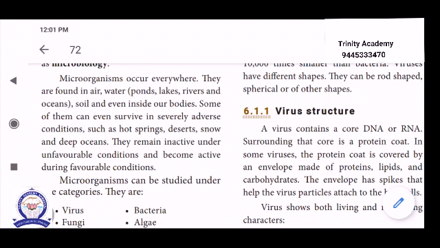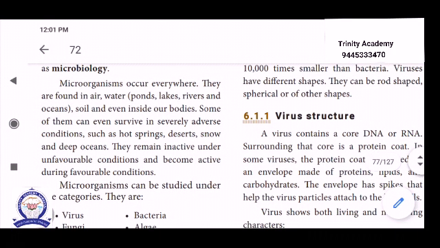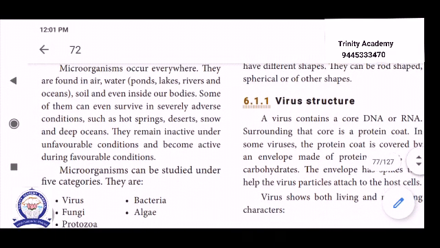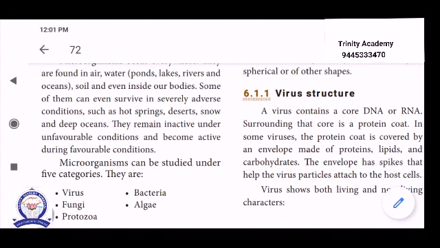All microbes occur everywhere, in ponds, lakes, rivers, oceans, etc. Some of them can even survive in severely adverse conditions, such as hot springs, very hot areas with high temperature, deserts, snow, and the deep ocean, because the majority of microbes live in extreme conditions.